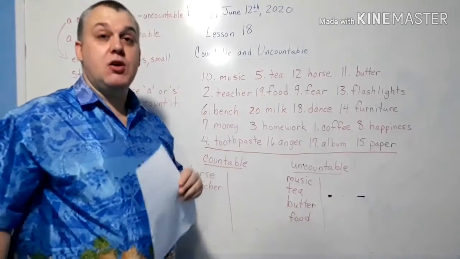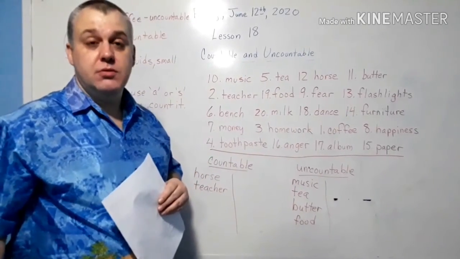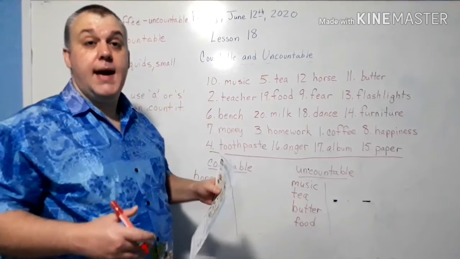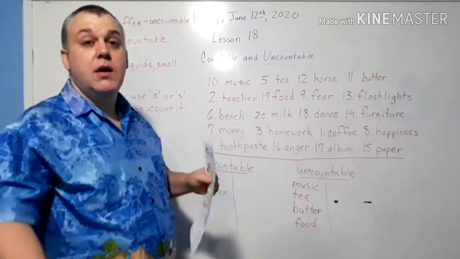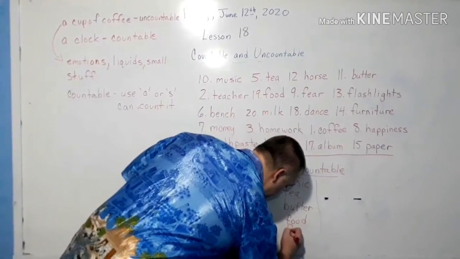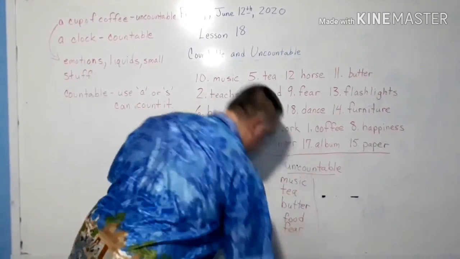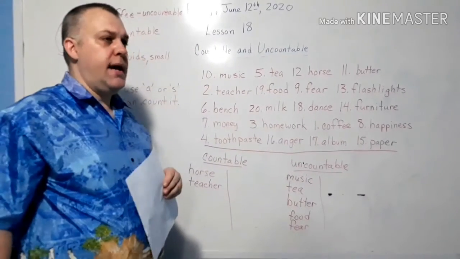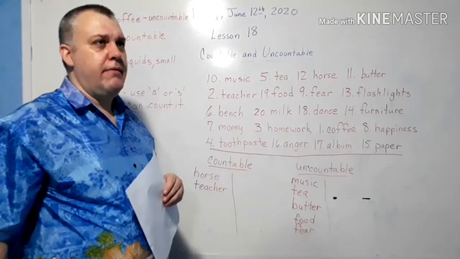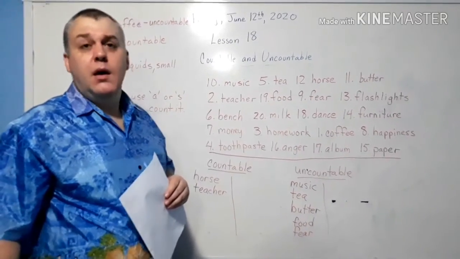Next, we have fear. Fear is an emotion. It's a noun in this case, and it can be an adjective, but it's a noun. So it's an emotion, and if it's an emotion, it's uncountable. I don't have a fear. I don't have a happiness. I have fear.